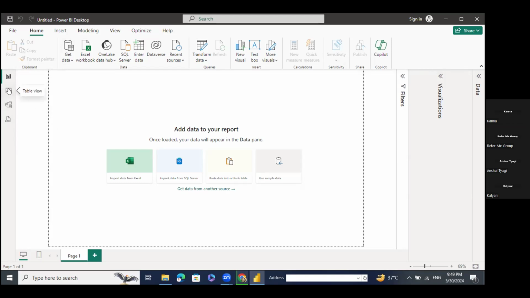Now you can see table view. With the help of table view, you can see your data in a table, or you can see it act as a Power Query editor. In table view as well, you can make changes to your data, if required. Here comes model view. Model view is very useful to build relationships between data sets. You will be importing multiple data sets into Power BI Desktop, and in those data sets, model view builds the relationships.